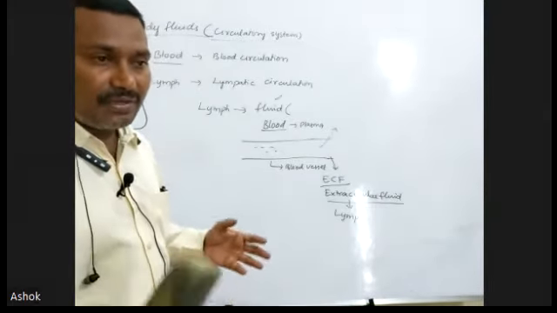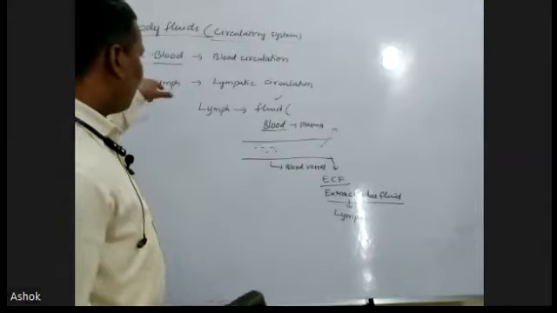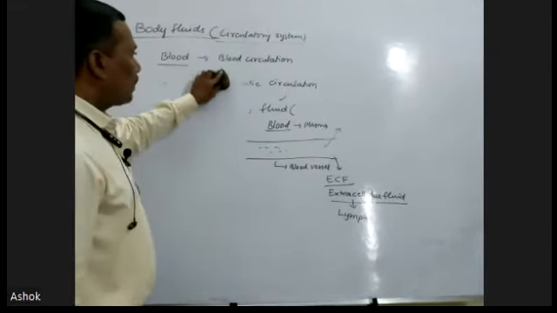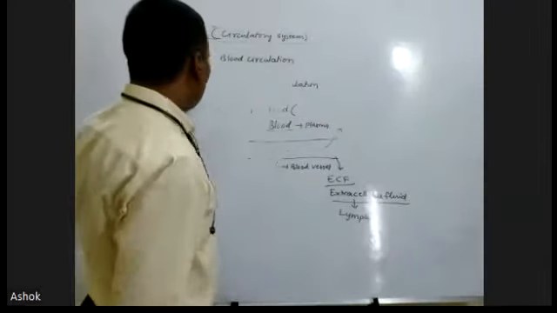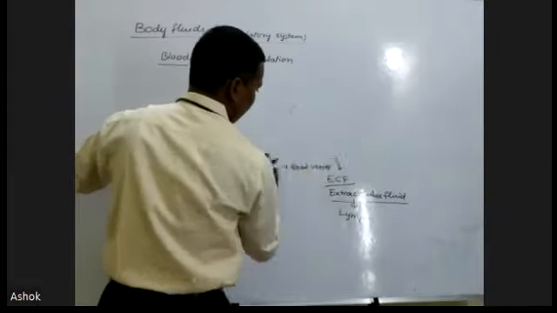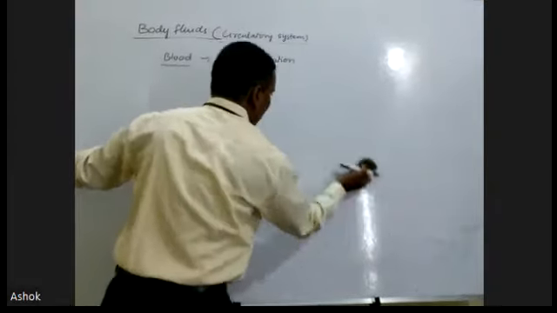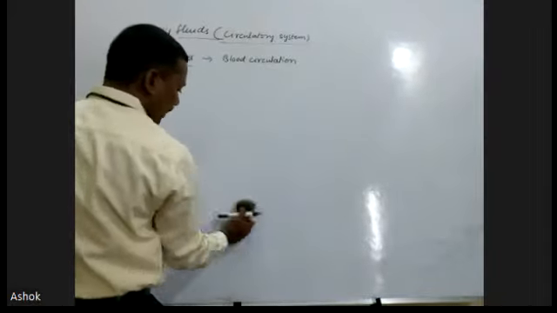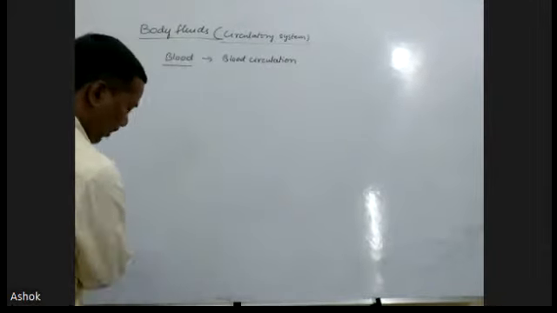What is lymph and how does it transport? We have to discuss that later. But at first, we have to discuss the blood circulation, or blood circulatory system. There are two types of circulatory systems present in our body.